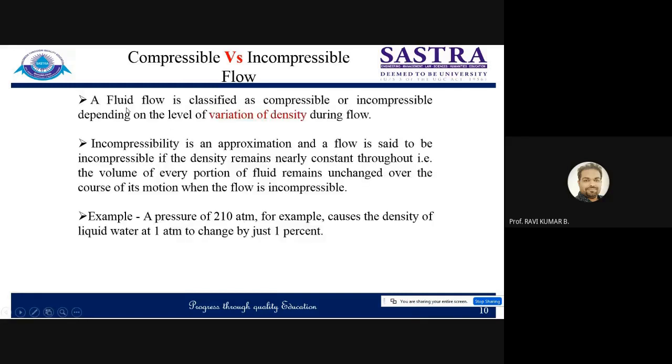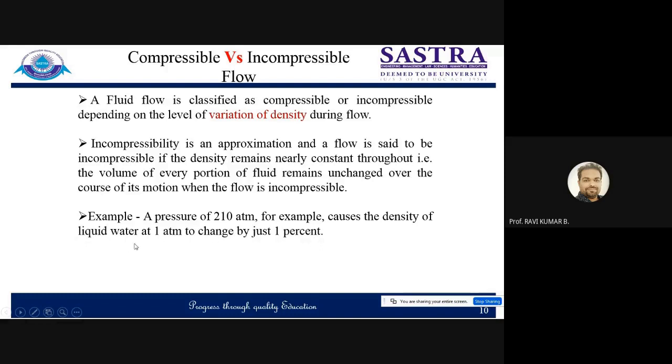Very simple definition. Fluid flow is classified as compressible and incompressible depending on the variation of density. Keep in mind this term, variation of density. The variation in density is taking place due to the variation in volume, basically. Your volume will change, and because of that density will also change. So incompressibility is an approximation basically, but in reality none of the flow is incompressible. For practical purposes, we consider water as incompressible, but in reality none is incompressible. It will change. An example is given here, like consider liquid water at 1 atmosphere, right?